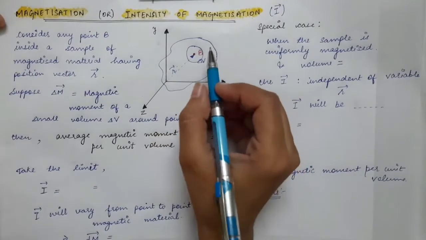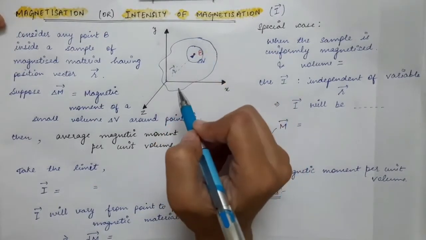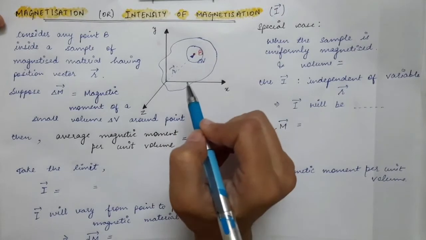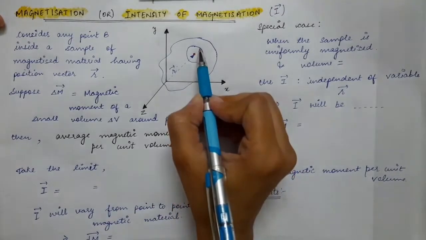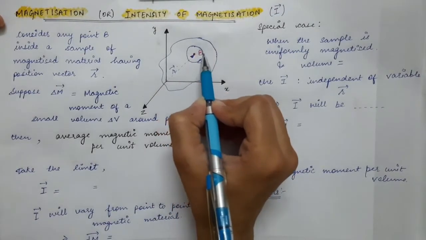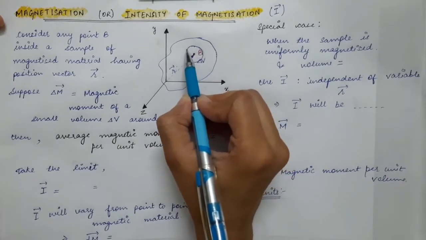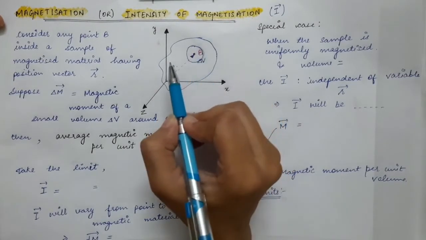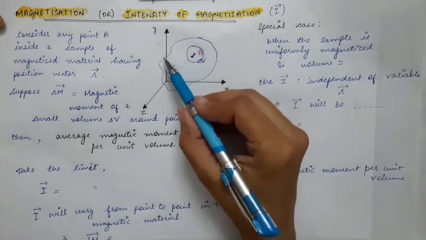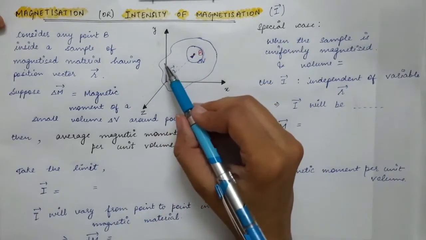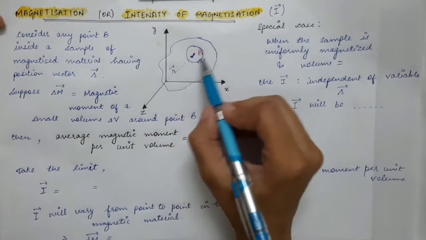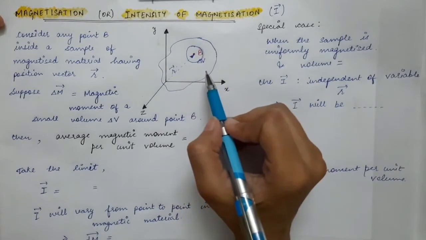As we have said, this material is magnetized. So there will be a magnetic dipole moment of this particular region. The whole material is magnetized, which means all the magnetic dipole moments are pointing in the same direction.